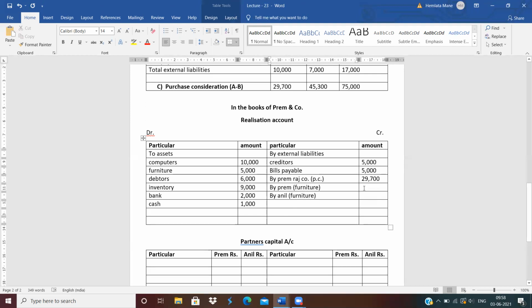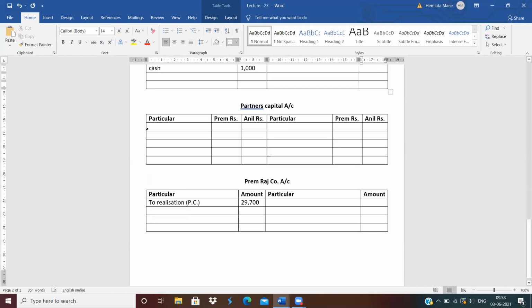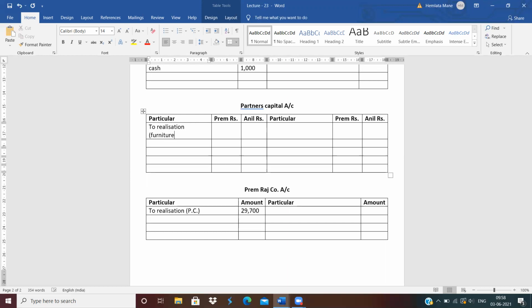The value of furniture is 5,000, so distribute between two partners equally: 2,500, 2,500. Corresponding effect: partners capital account debit side to realization, in bracket furniture. How much? 2,500 and 2,500.